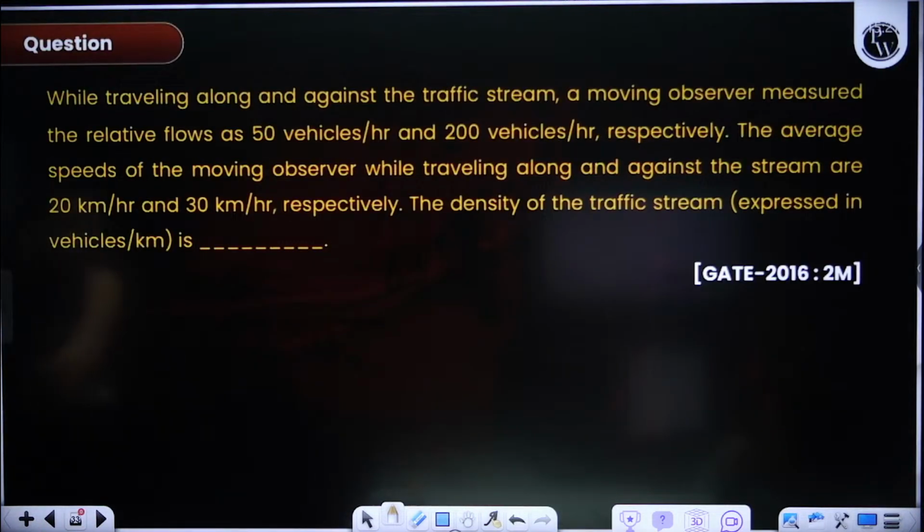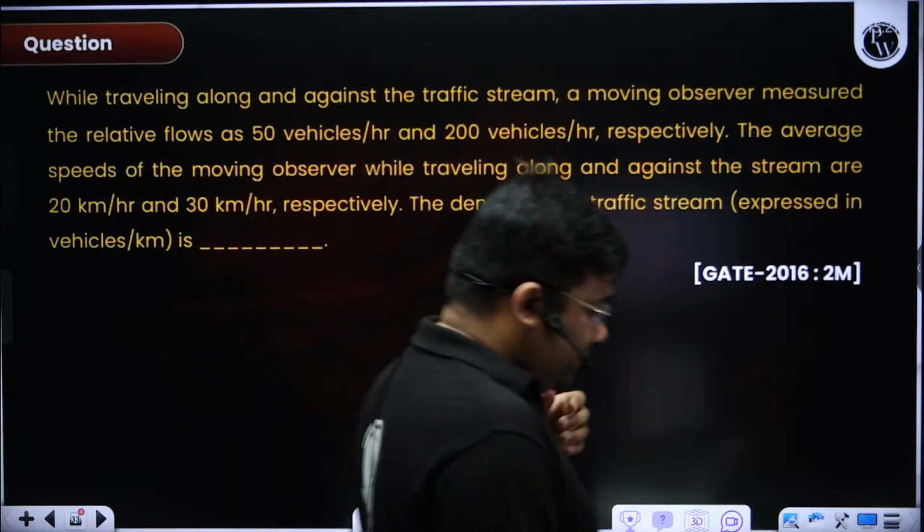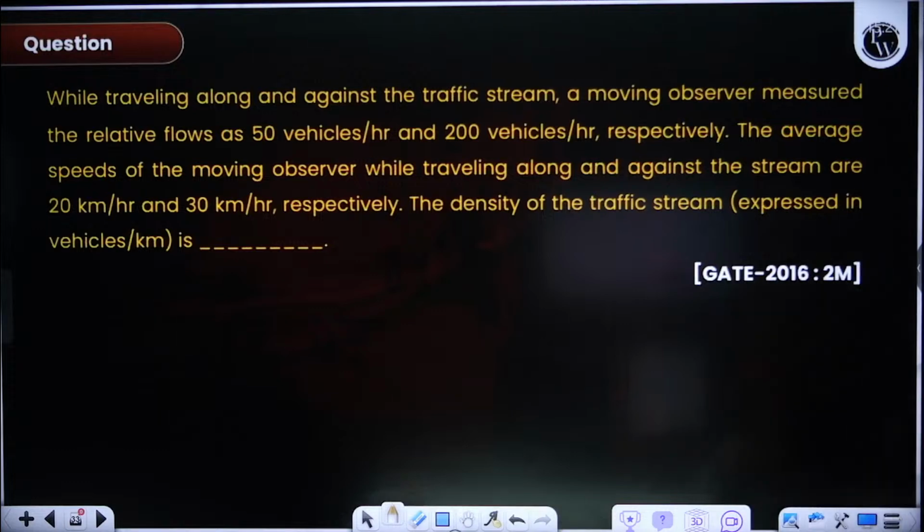Yeah, this question is from the relative flow. This question is from relative flow. Please solve this question, very straightforward question.